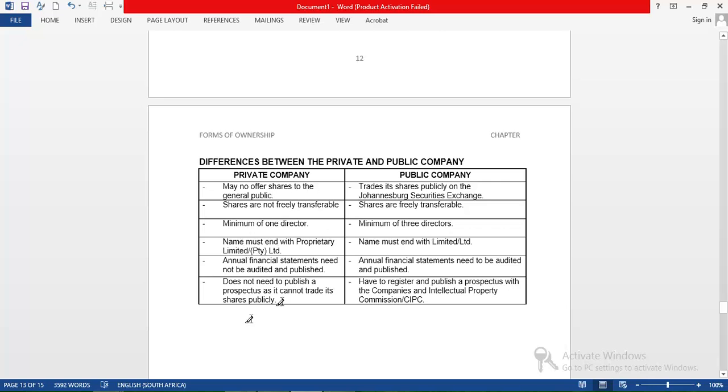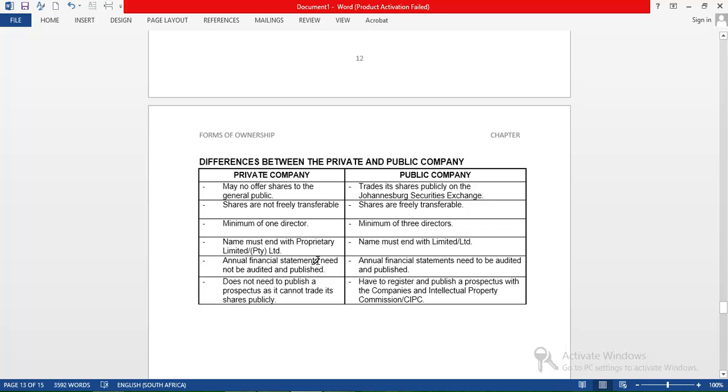Also, in terms of name, the name of a private company ends with Pty Ltd, which means proprietary limited, but the name of a public company ends with only Limited or Ltd, right? And in terms of auditing, private companies do not need to be audited or publish their financial statements.